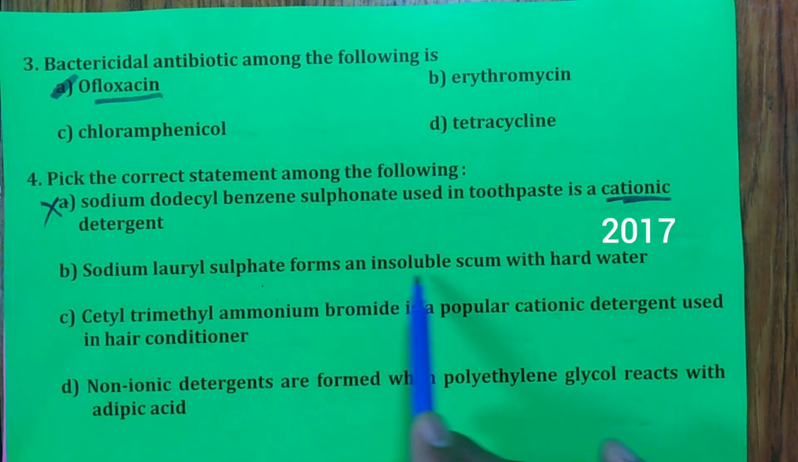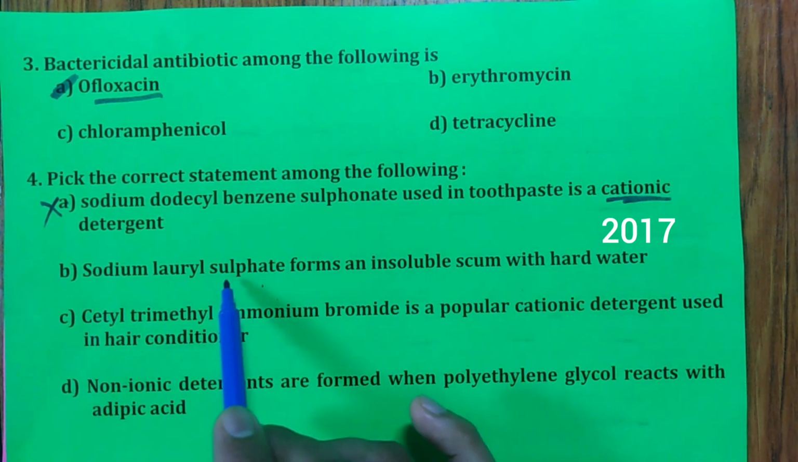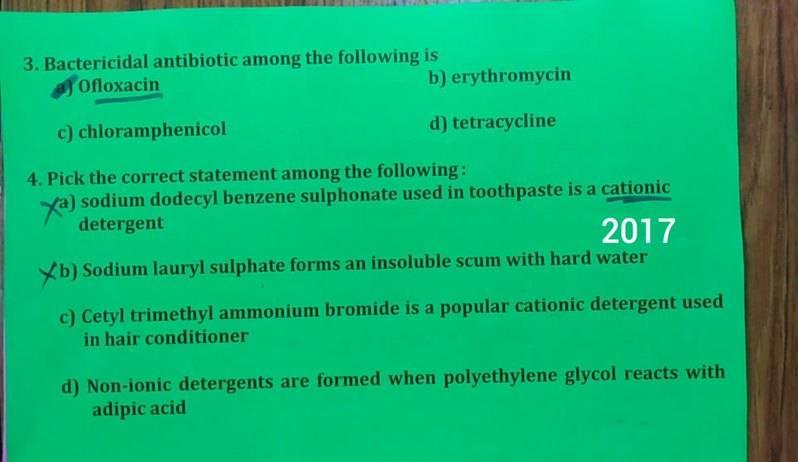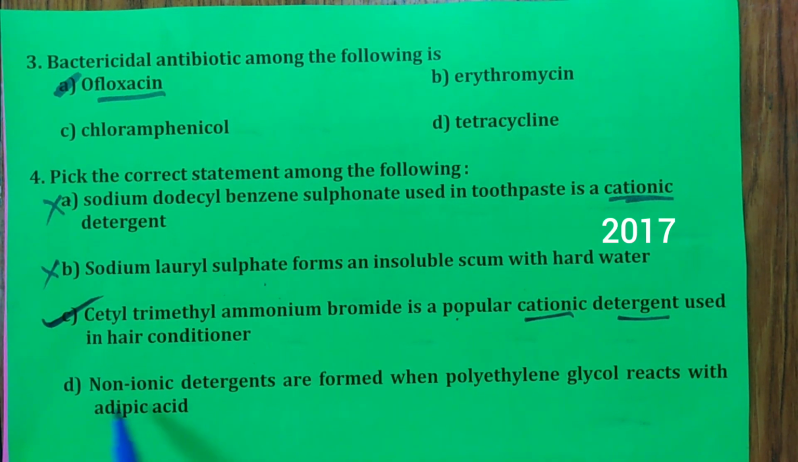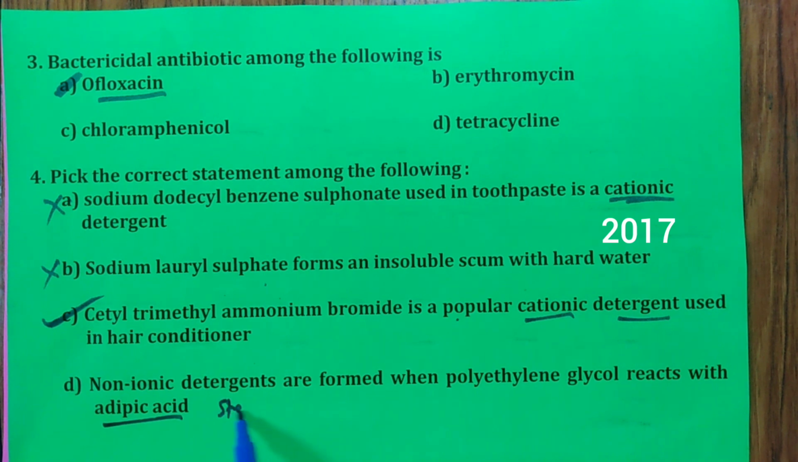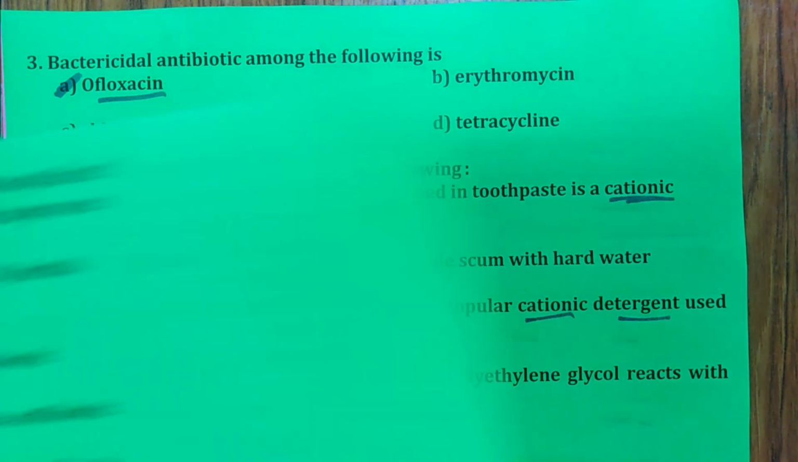Sodium lauryl sulfate forms insoluble scum? No, this is a detergent. Only sodium stearate can form it. So, this is not the answer. Cetyl trimethyl ammonium bromide is a popular cationic detergent used in hair conditioner. So, this is a cationic detergent, correct? Hair conditioner is also correct. So, the answer is C, remember. And for the non-ionic detergent, polyethylene glycol reacting with adipic acid is given. It is stearic acid, remember, not adipic acid. Hence, the answer for this question is C. The fourth question, remember.